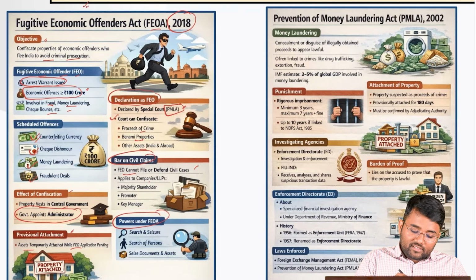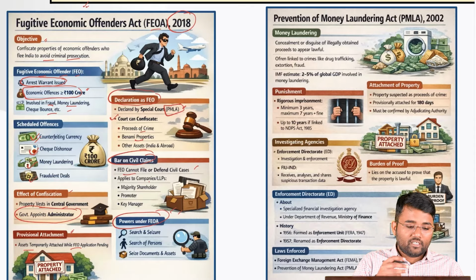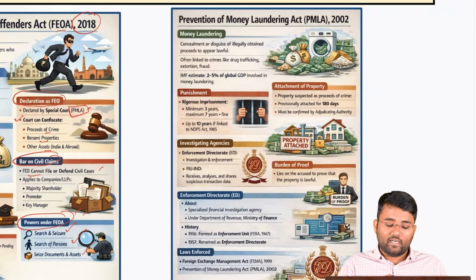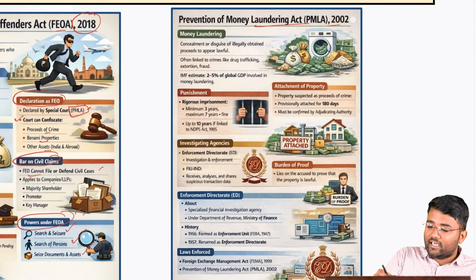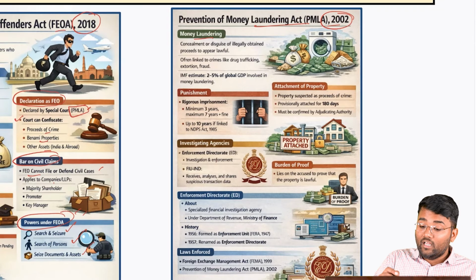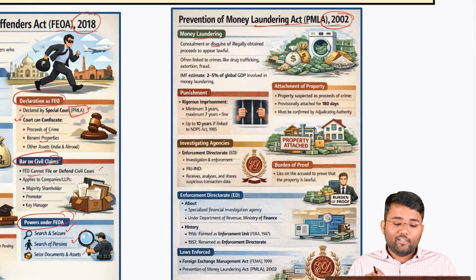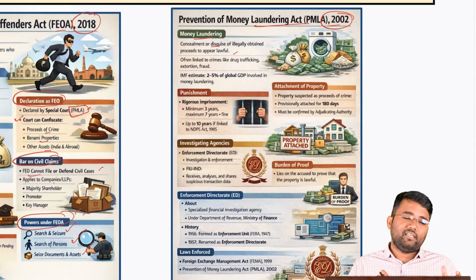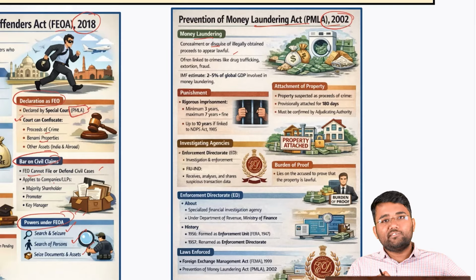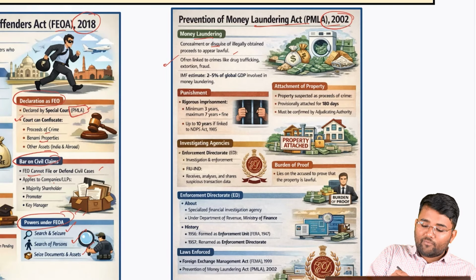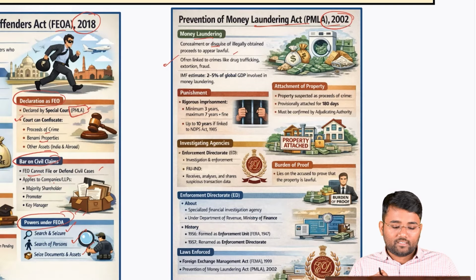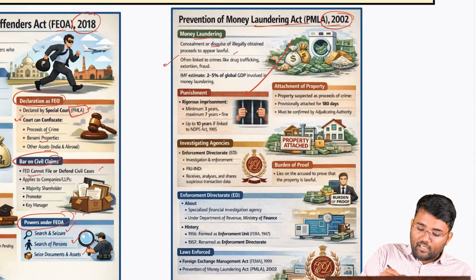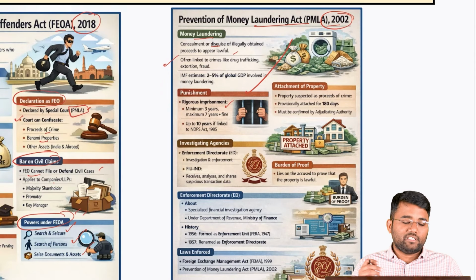And there are different powers that are given to the ED, for example, under the Fugitive Economic Offenders Act, for search and seizure, search operations, seizing documents and assets. The Prevention of Money Laundering Act that came in 2002 provides the punishment for money laundering. Money laundering means concealment or disguise of illegally obtained proceeds to appear lawful. Whatever money a person generates from illegal activities, if they try to show that this is from lawful activity, that is money laundering. It is often linked to crimes like drug trafficking, extortion, etc. The punishment under this PMLA is rigorous imprisonment, minimum 3 years, maximum 7 years, plus fine.